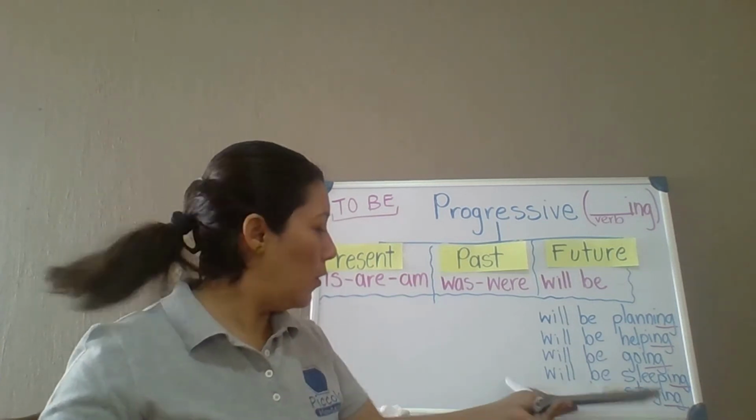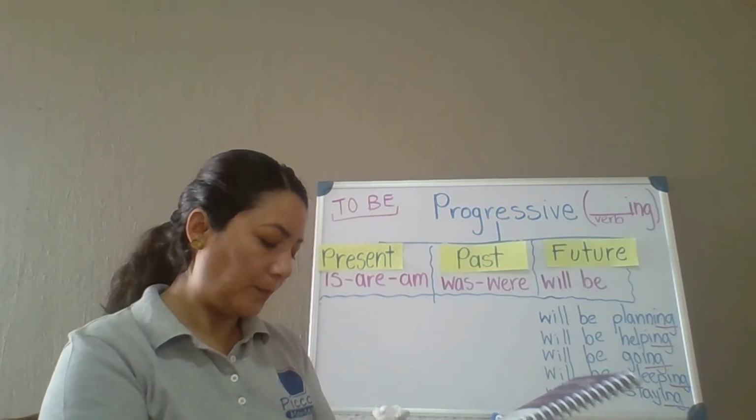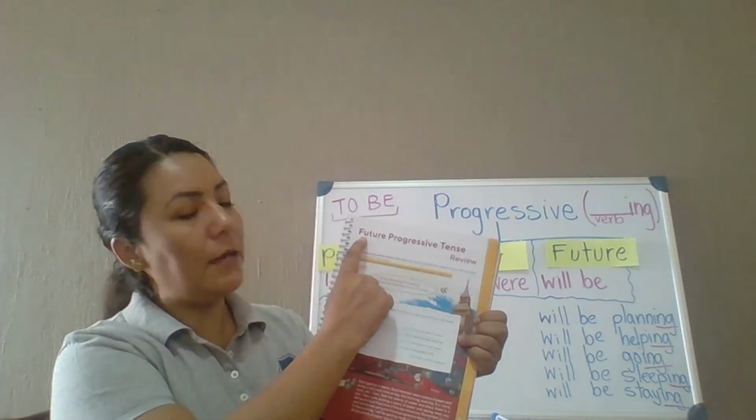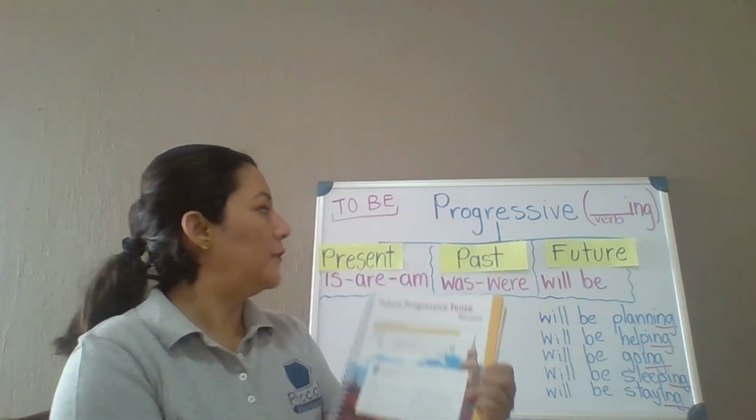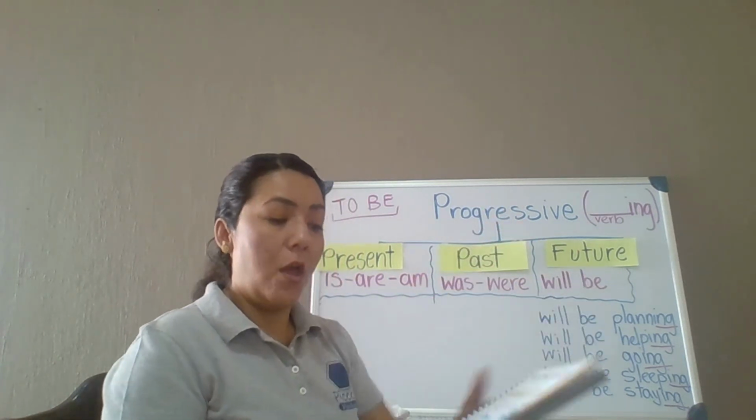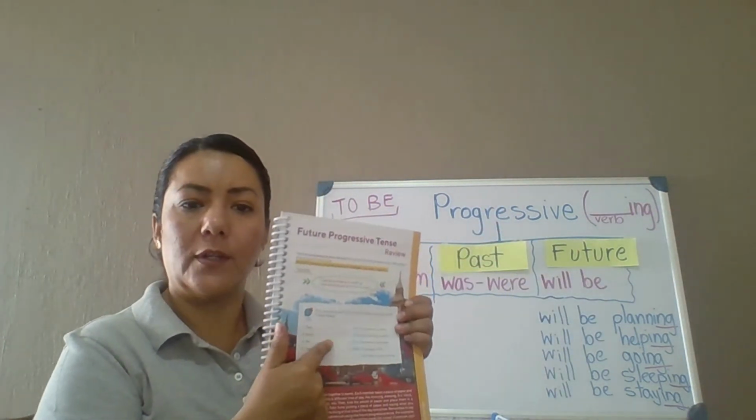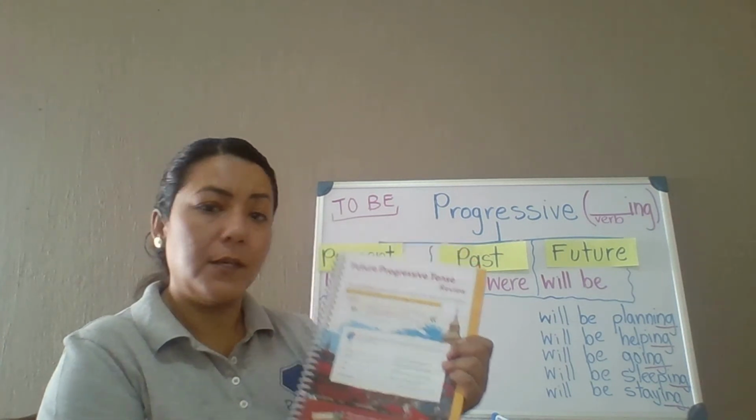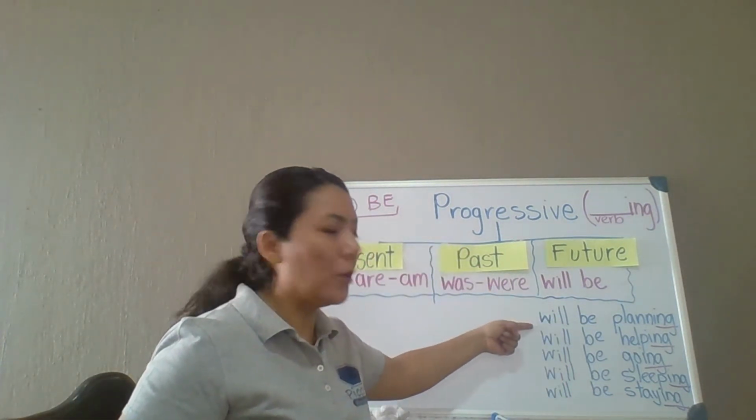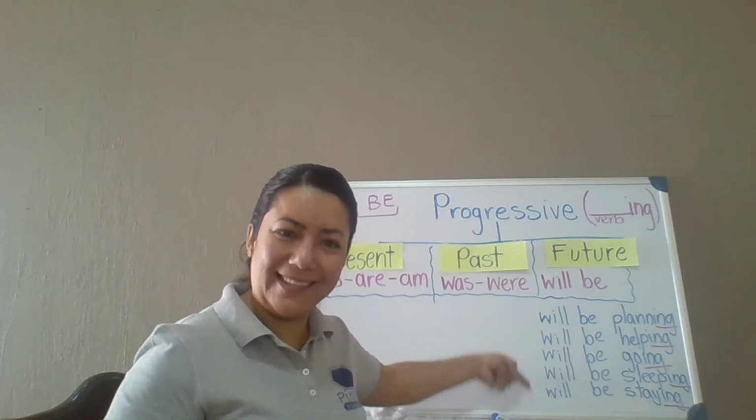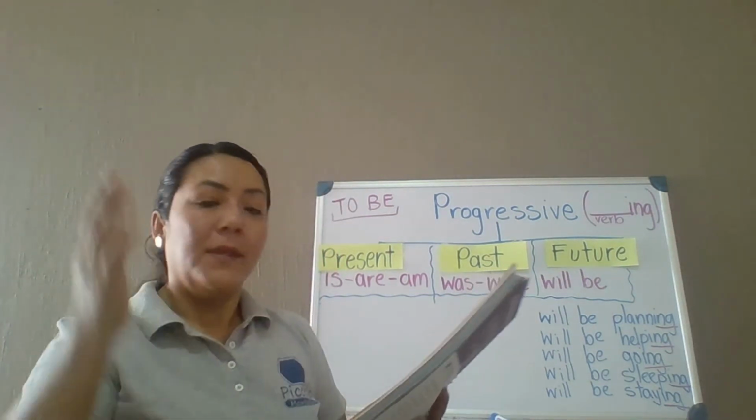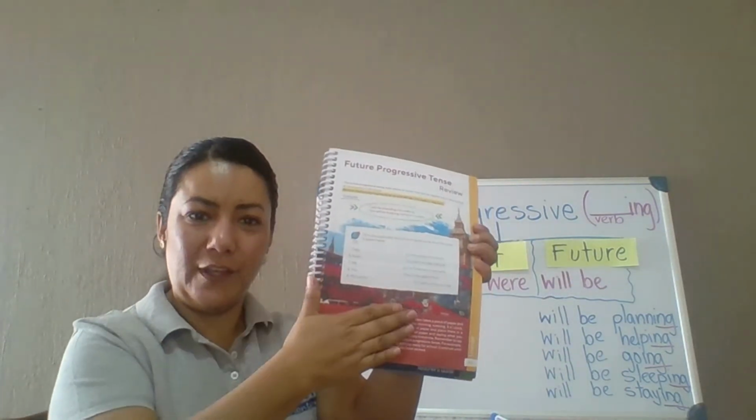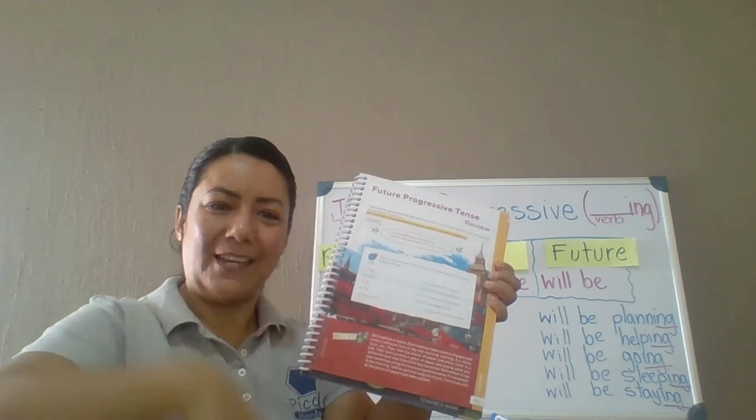Now, if you go to page number 83, this is about future progressive tense, future progressive. And what you have to do here in this activity is change the verb in the parentheses to the correct future progressive form, like this. Okay? Well, class, I need you to please stop the video, finish this part, and then come back.